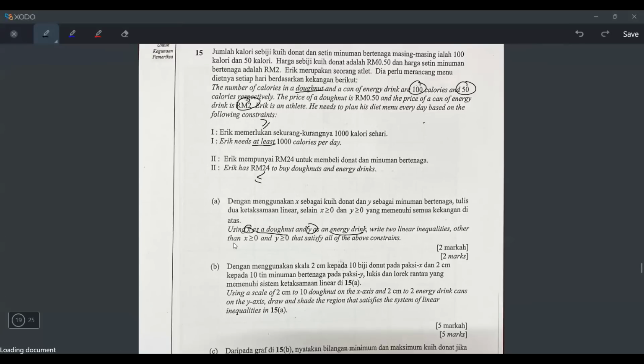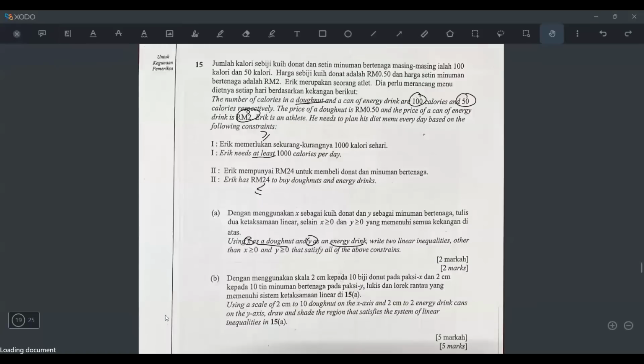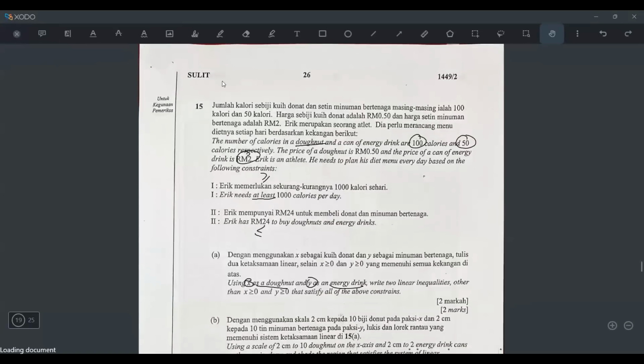The reason why I never label anything is because I'm looking for this pair. X represents donut, Y represents energy drink. Write 2 linear inequalities. Okay, now I can do it already. So how to do? I think I'll just write it up here. Okay, so donut and energy drink.